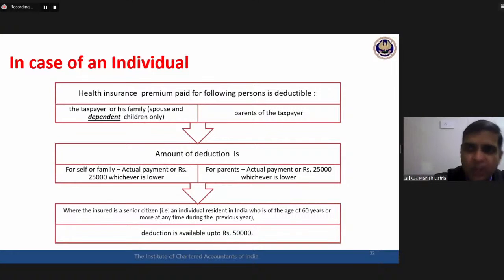Okay, so what is the position now? 25,000 with respect to self and family, 50,000 with respect to parents if any one of them is a senior citizen. So all in all, 25 plus 50, a maximum of 75,000 deduction can be claimed under this section.